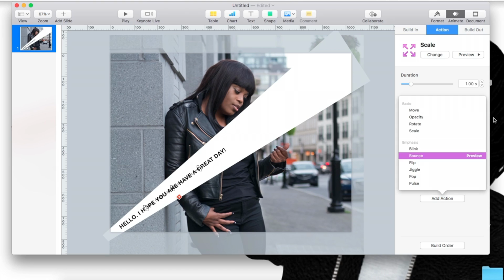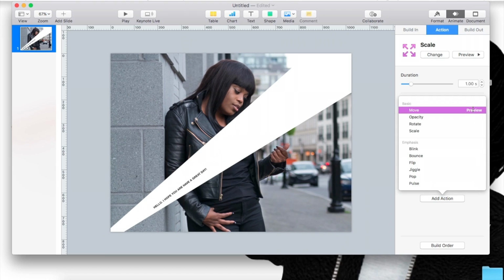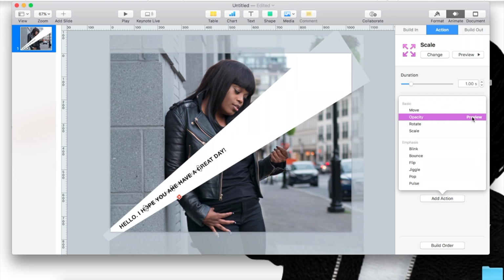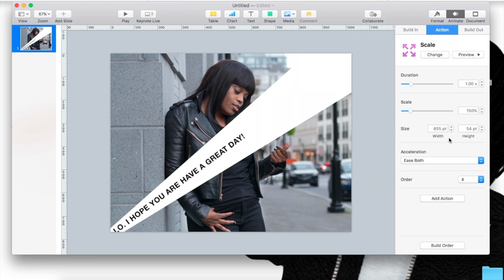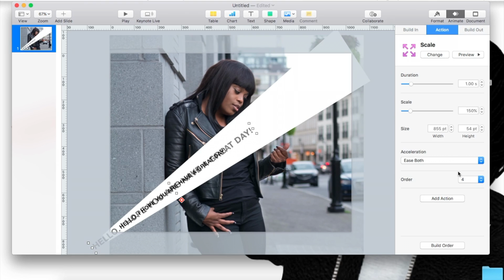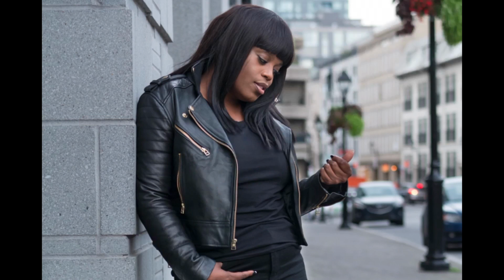And then you can add an action. So once it scales, maybe I should have done that. But well, let's just see what it looks like this far.